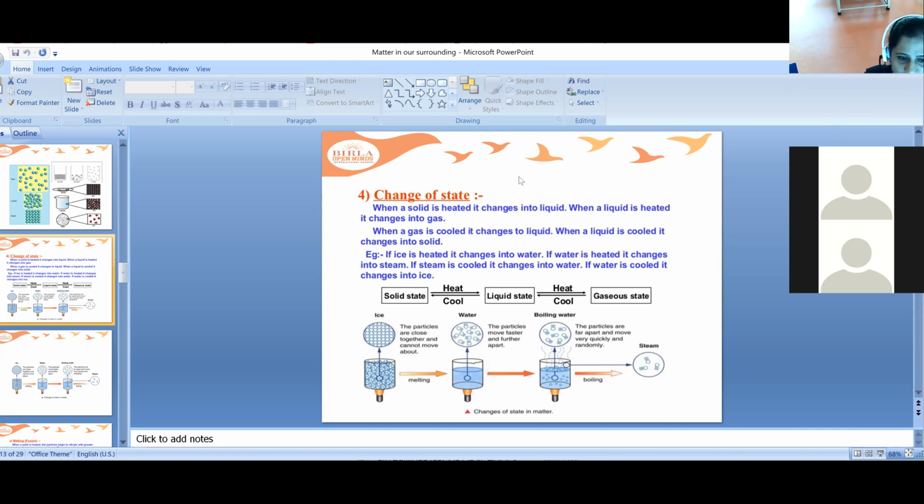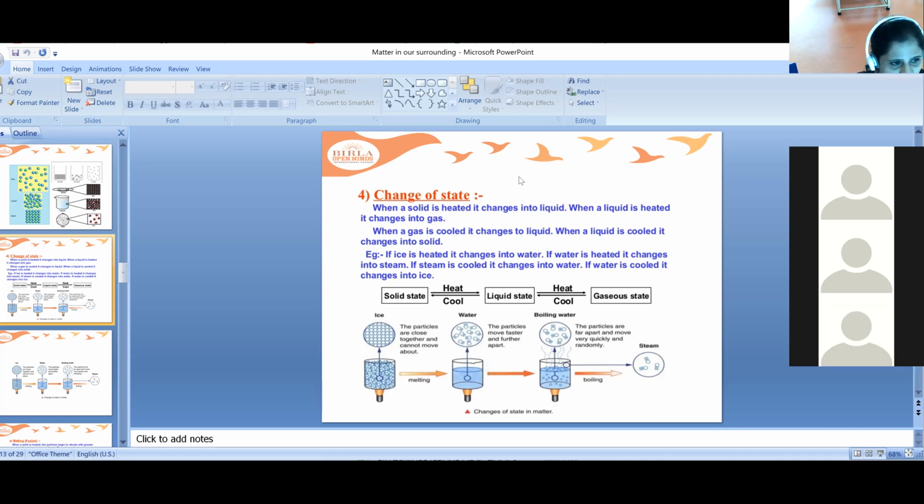And even when you boil water, it changes its state from water to vapor. It is evaporating in the form of vapor. So this is the change of state. Changing of state from solid to liquid and from liquid to gaseous state takes place when we heat it or when we cool it. When we cool the water, it changes into solid ice cube, from liquid to solid. When a solid is heated, it changes into liquid. When a liquid is heated, it changes into gas. So I hope you all have understood it.